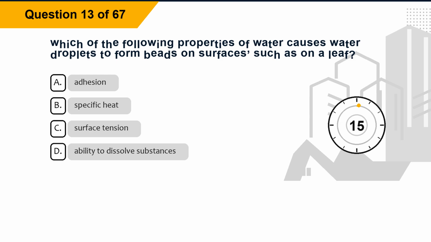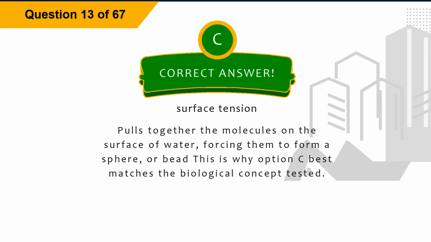Question 13. Which of the following properties of water causes water droplets to form beads on surfaces, such as on a leaf? Option A, adhesion. Option B, specific heat. Option C, surface tension. Option D, ability to dissolve substances. The correct answer is option C, surface tension. Explanation: pulls together the molecules on the surface of water, forcing them to form a sphere, or bead. This is why option C best matches the biological concept tested.